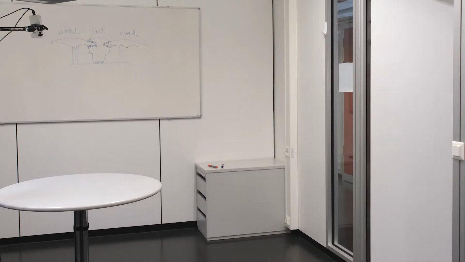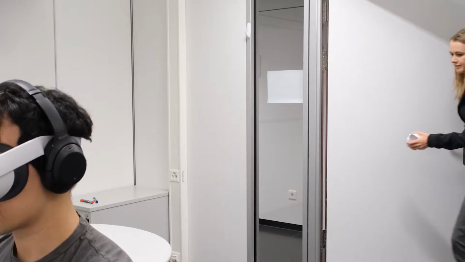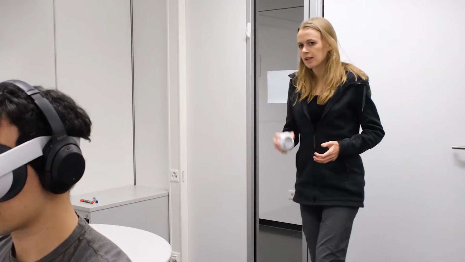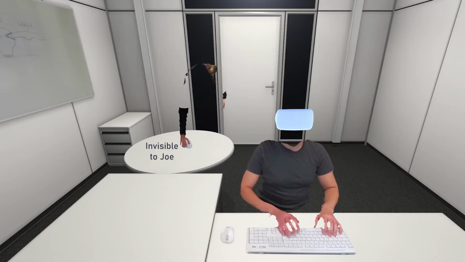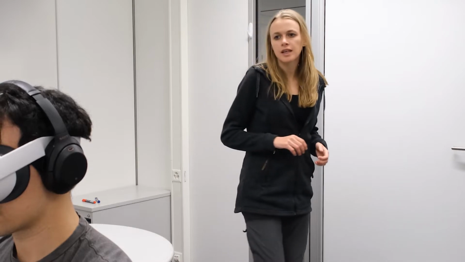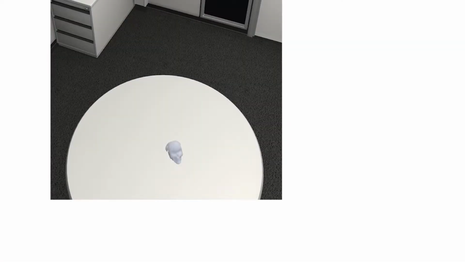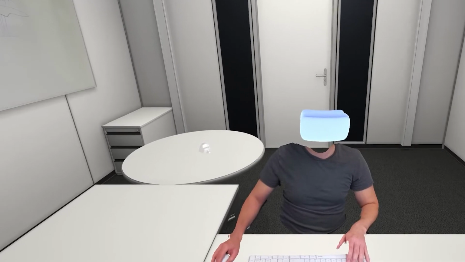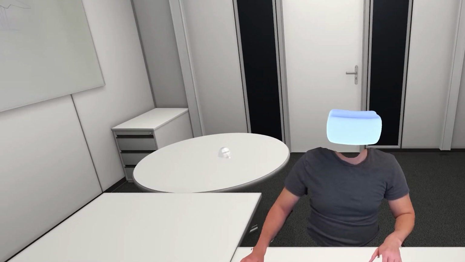Let's rewind for a moment. Joe is in focus mode, so Anna's message is automatically recorded without him noticing. Our system stores asynchronous events including the recording and changes that occurred in the room, in this case the skull on the table. Instead of notifying Joe, the system renders those changes as glossy shapes.